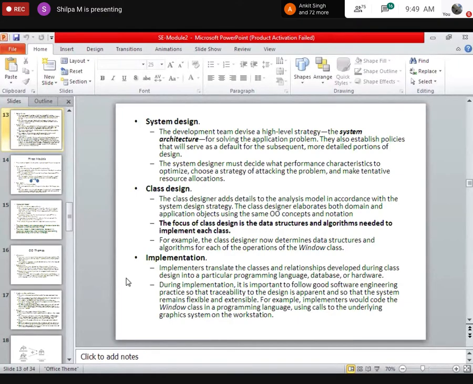You cannot implement a class design or an OOP design in the C programming language, because C is procedure oriented. You can implement this design only in object-oriented programming languages.